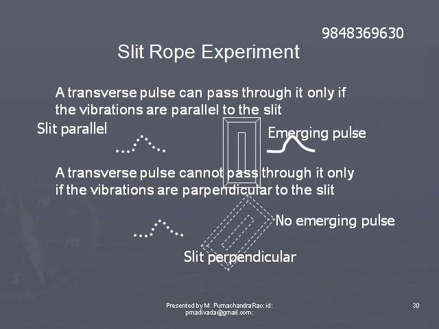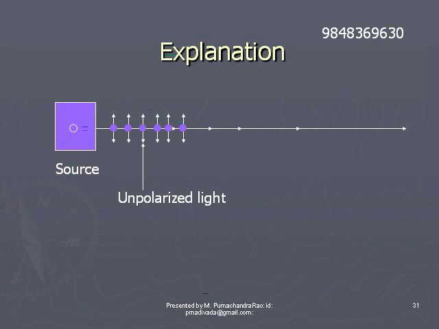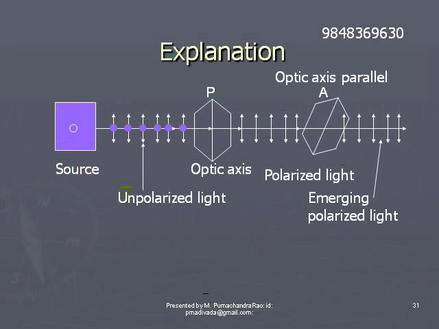This analogy can be applied to light waves. We have seen that light waves come out of the analyzer when its optic axis is parallel to the polarizer. That means the plane of vibration of the light rays, the plane of vibration of the electric field, is parallel to the optic axis. That is why the vibrations, the electric field vectors, have passed through the analyzer, the second crystal.